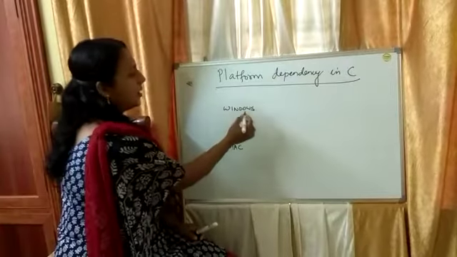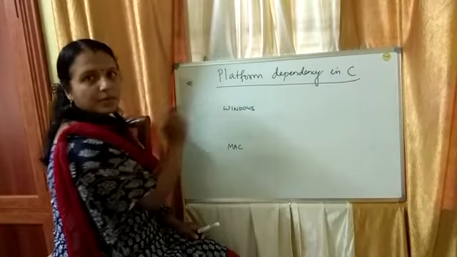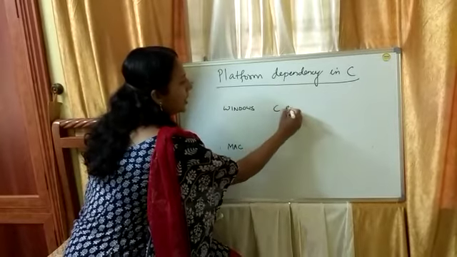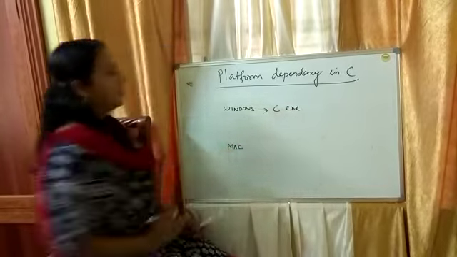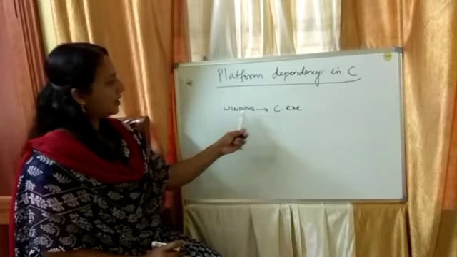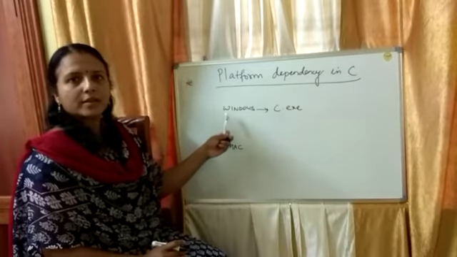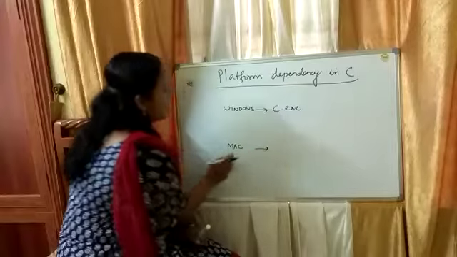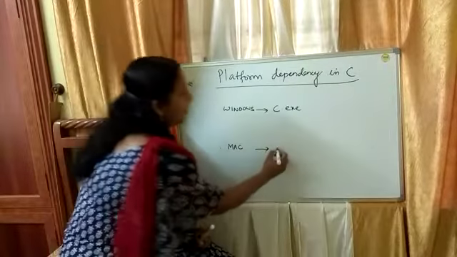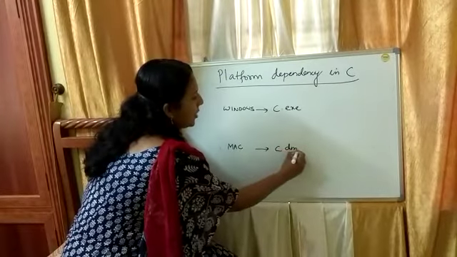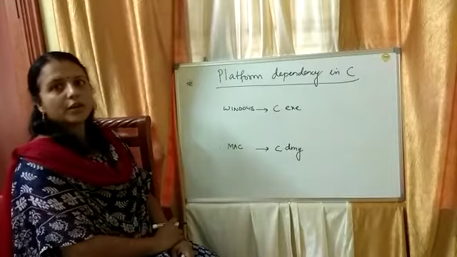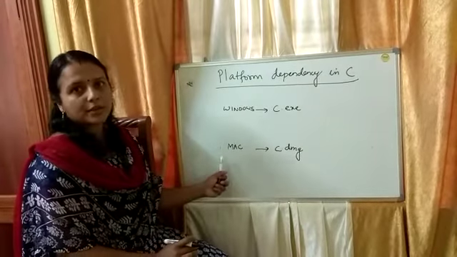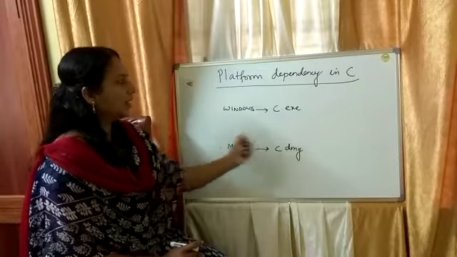Okay, so exe files are understandable by Windows. So you are going to download the c.exe file, and then you can run the C programming language in the Windows operating system. And for running C programs in the Mac operating system, you have to download the c.dmg file. Okay, the c.dmg application, then only you will be able to run C language in the Mac operating system. So these files are downloaded.